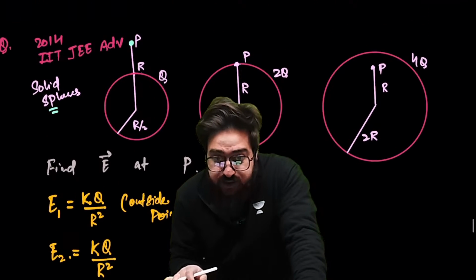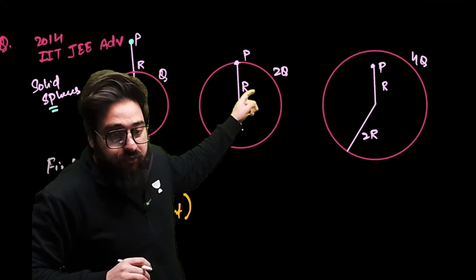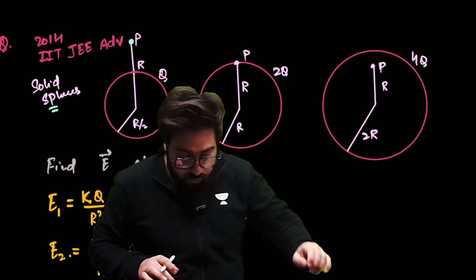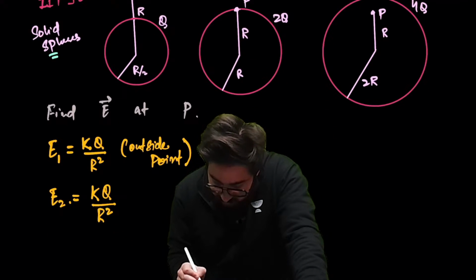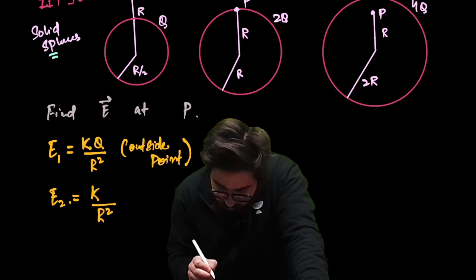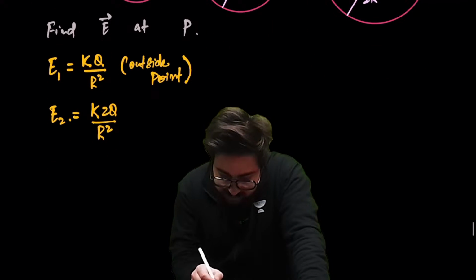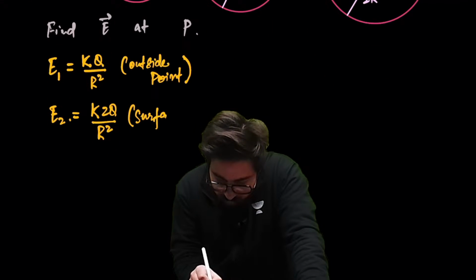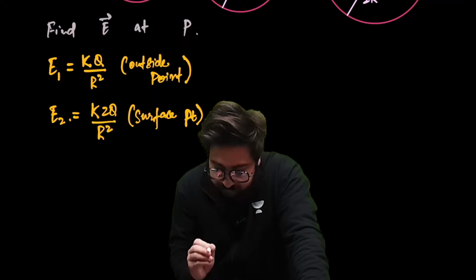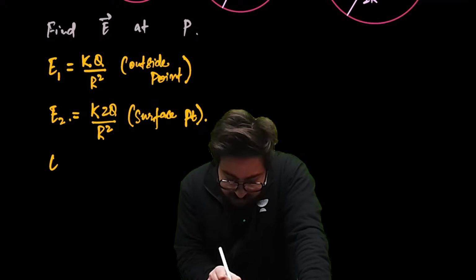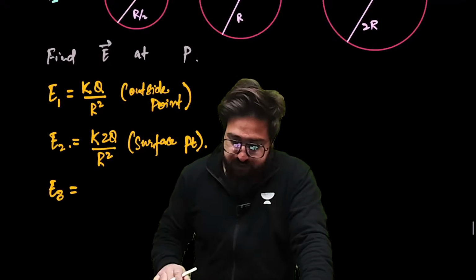Now the question in this case is, over here charge on the sphere is 2Q. So I'll write over here instead of Q, it will be 2Q. So we say this is the surface point.